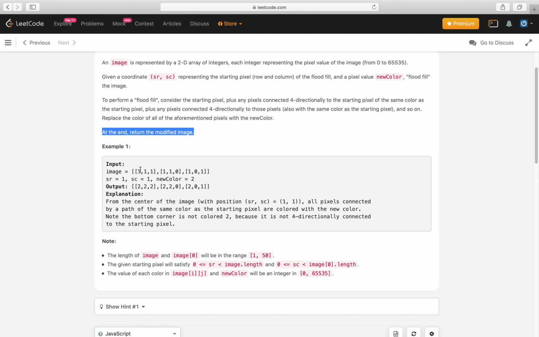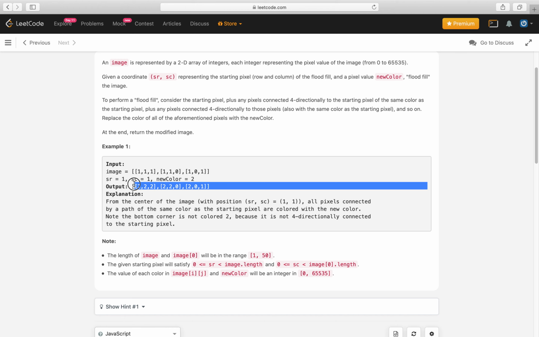Let's see the example. We have an input image equal to this array, a starting row of 1, a starting column of 1, and a new color of 2. The output is this, which makes sense, because from the explanation, from the center of the image at position SR, SC equals 1, 1, all pixels connected by a path of the same color as the starting pixel are colored with the new color.